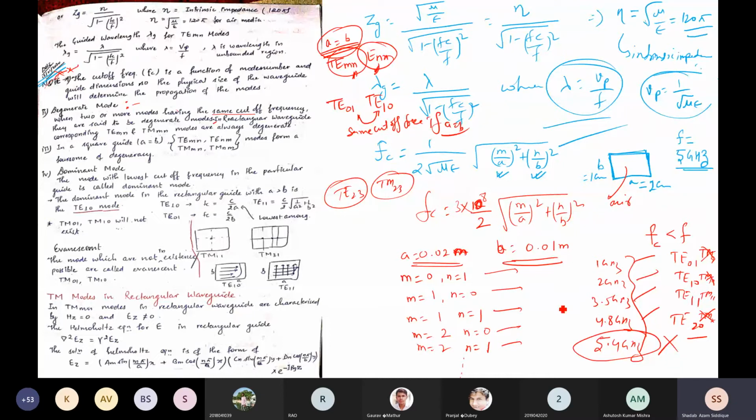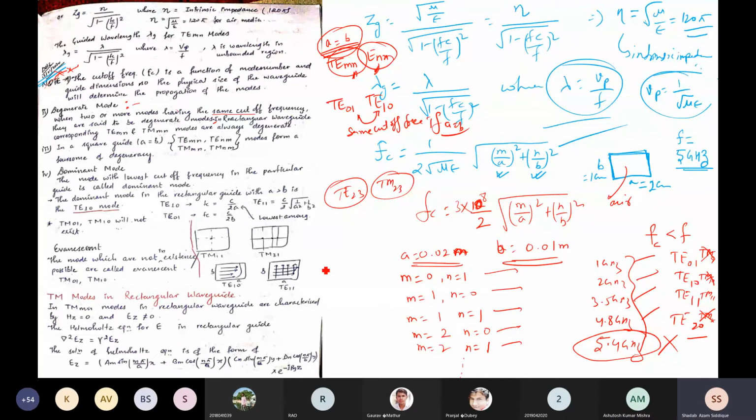Now if A is not equal to B, they have different values. I'm taking random numbers; don't be confused that this is the correct value. You can try to solve and find out the correct value. So you're getting TE01 as 1 gigahertz and TE10 as 2 gigahertz. If A equal to B, then you will not get different values; you'll get the same value.